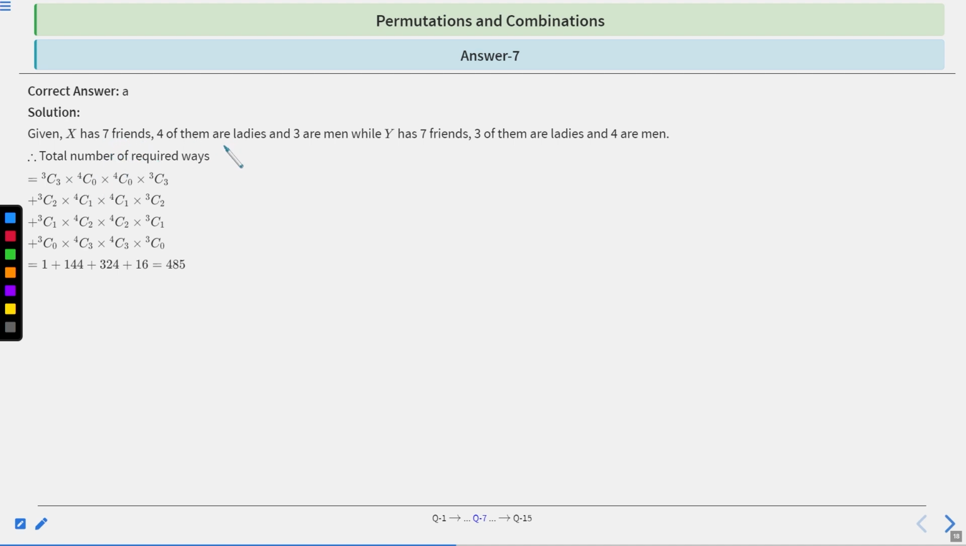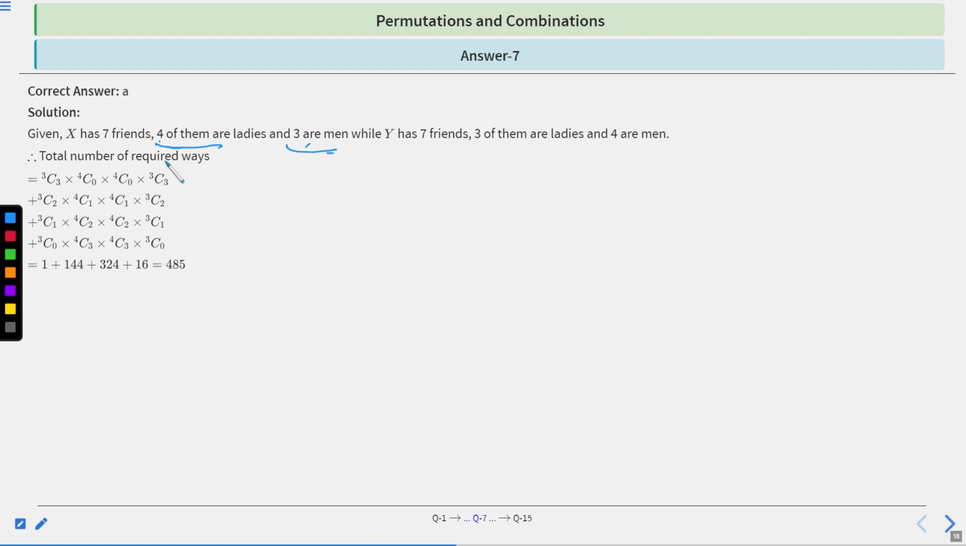X, 3 ladies and 3 men, right? Out of 4 ladies and 3 men, suppose X has invited 3 men already, right? So 3C3 into 4C0, and Y has selected 3 ladies, so 3C3 into 4C0, clear?